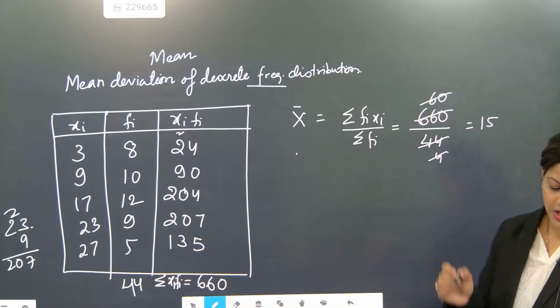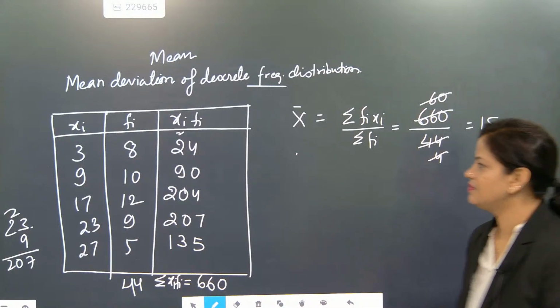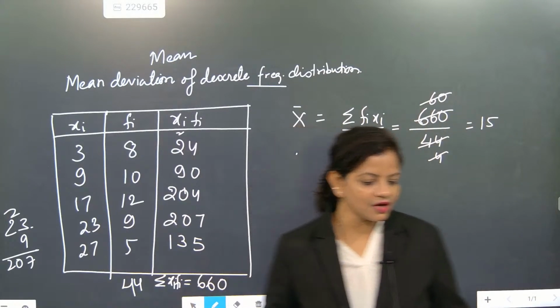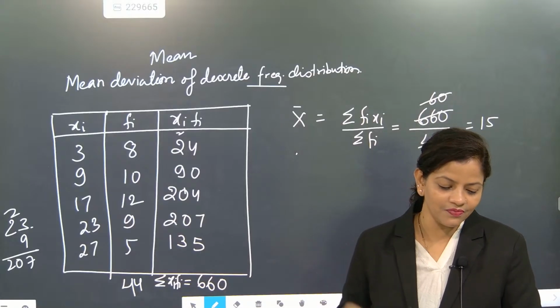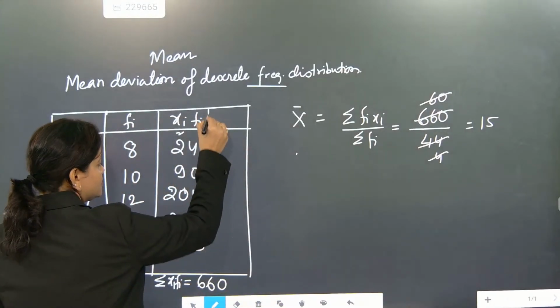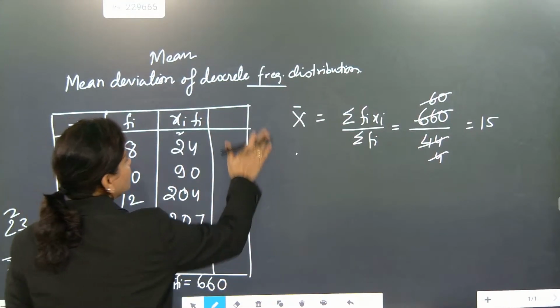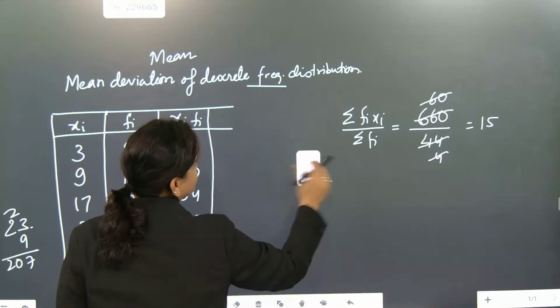Once the mean is 15, after that we have to find the deviation. Once the mean has come, we need to find the deviation. So this is not the end, this is just the beginning, because now we have to do two works. First we have to find the deviation.